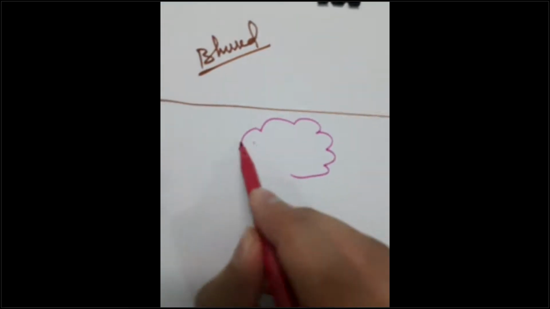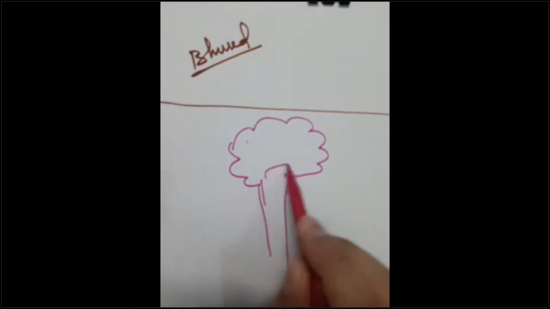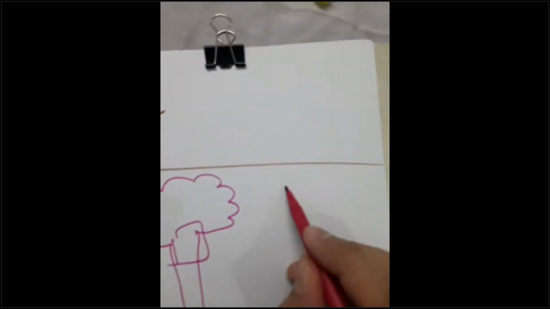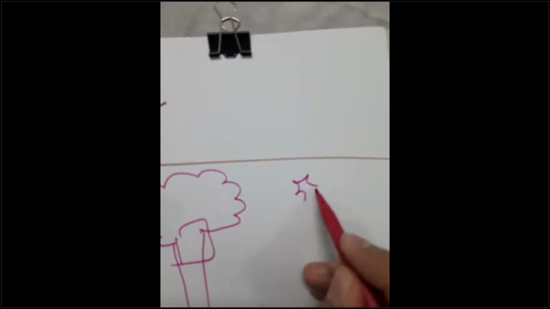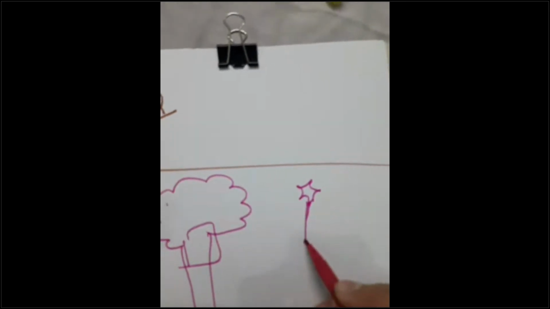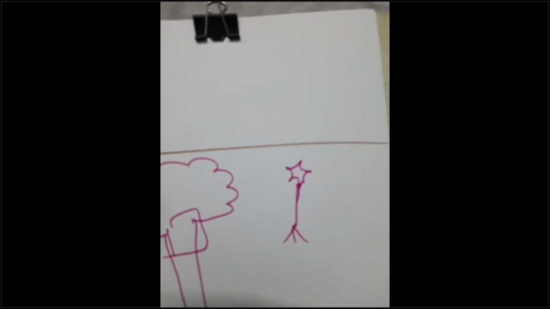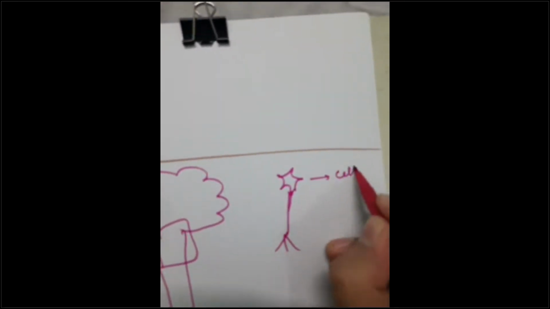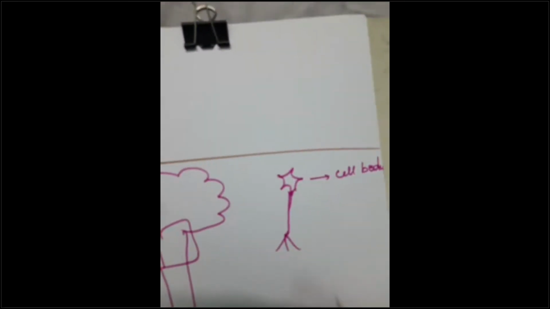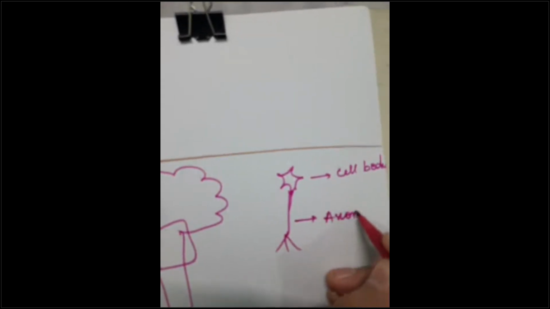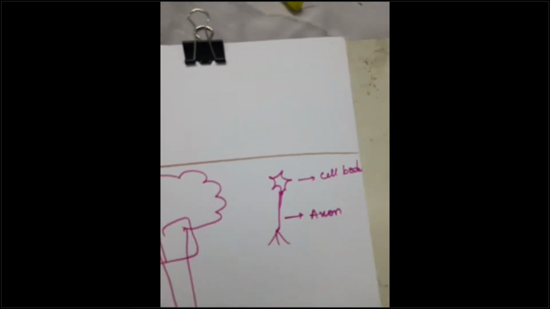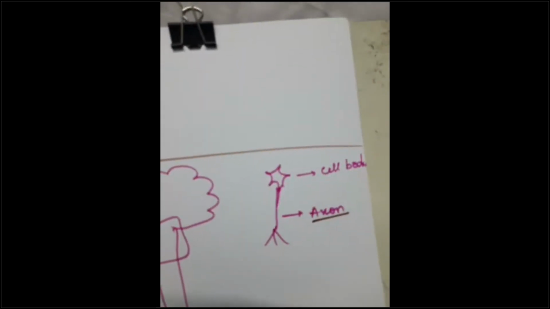Guys, as we all know, the central nervous system is made up of our brain and the spinal cord, and also the brainstem in the middle. So, as we all know, the functional unit of the central nervous system is the neuron. This is the cell body of the neuron, and this is the axon of the neuron. Why am I teaching you these basic things? Because we have to build the topic.